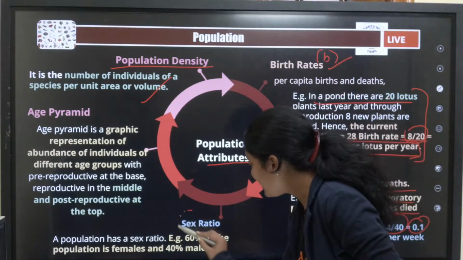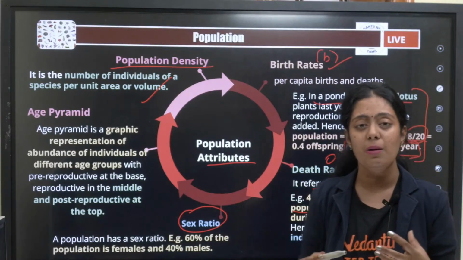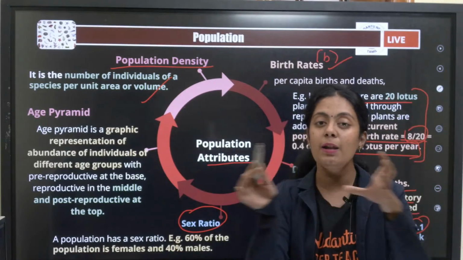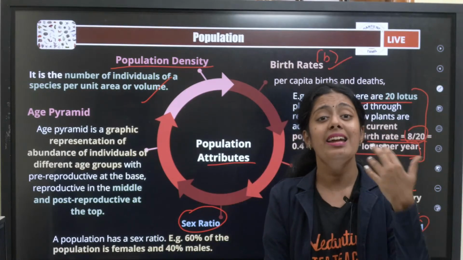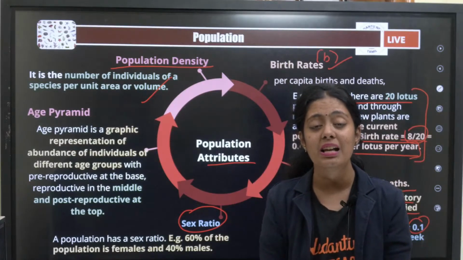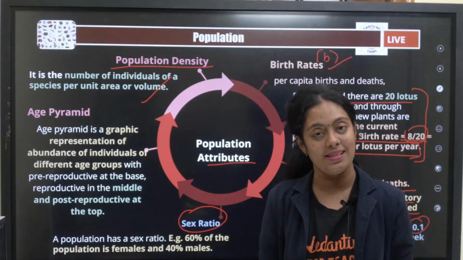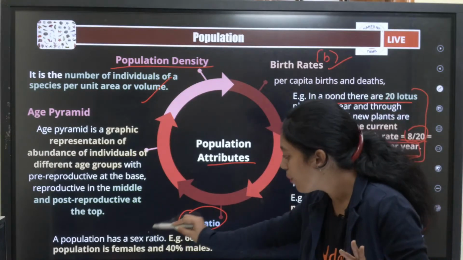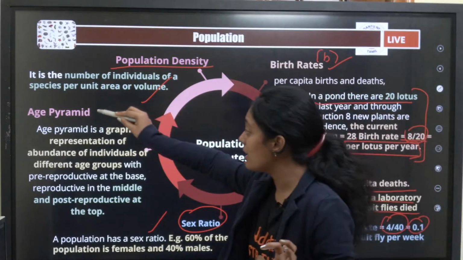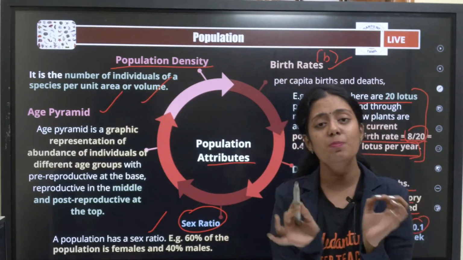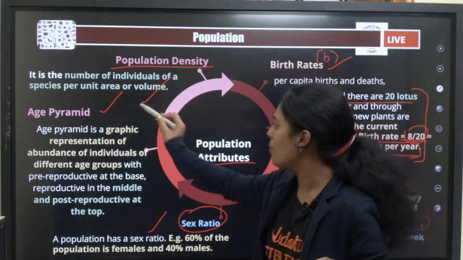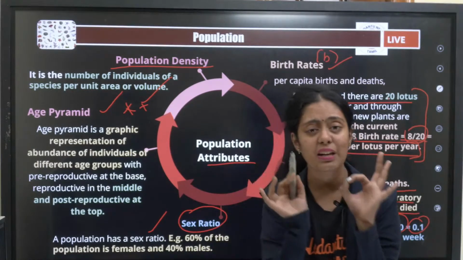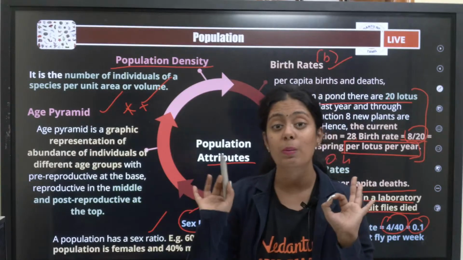இப்போ நம்ம பார்க்க போறது sex ratio. Sex ratio னா என்ன பசங்களா? ஒரு population இருக்கு, ஒரு 1000 பேர் இருக்காங்க, அந்த 1000 பேர்ல எத்தனை மேல் இருக்காங்க, எத்தனை ஃபீமேல் இருக்காங்க, that is what we call sex ratio. It holds good for all the populations. ரொம்ப ரொம்ப முக்கியமான விஷயம். The last one is age pyramid. Age pyramid na enna ma'am? இது ரொம்ப ரொம்ப முக்கியமான விஷயம் பசங்களா. We have 3 different types of age pyramid which we will be discussing.